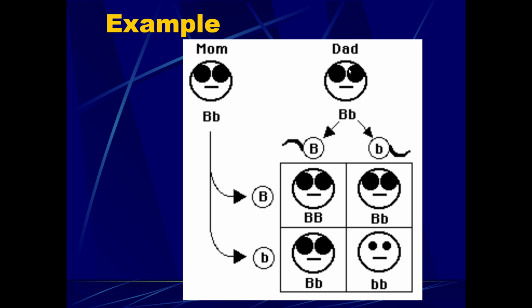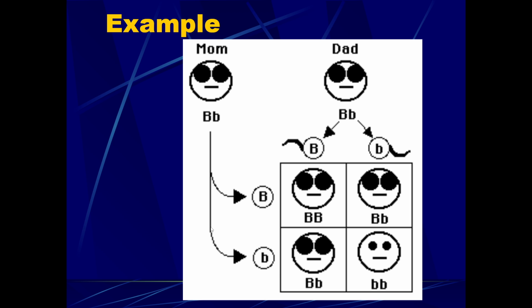So we'll say that these kind of shaded in eyes are sunglasses. So 3 of the offspring would or could have sunglasses, and 1 wouldn't. 2 of the offspring would be heterozygotes, 1 would be homozygous dominant, and 1 would be homozygous recessive.